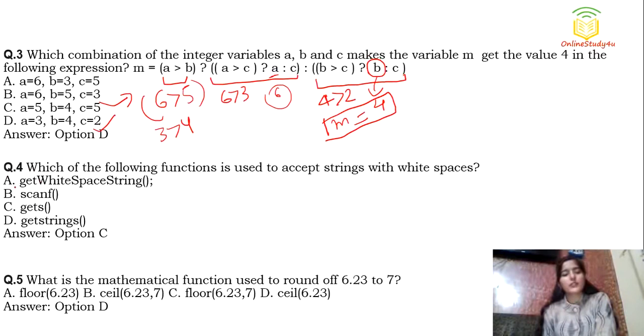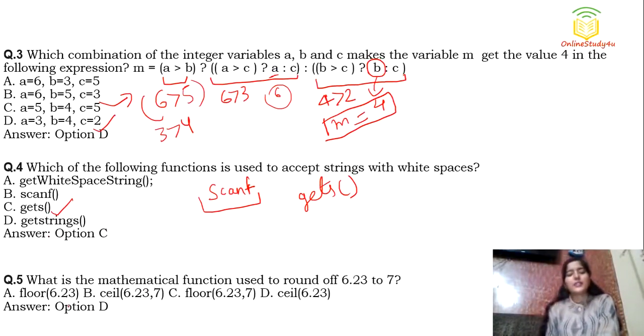Now the next question is, which of the following functions is used to accept strings with white spaces? See, we all know if you use scanf, it won't accept strings with white spaces. So there is a function gets which we can use to accept strings with white spaces. So the right answer is option number C.